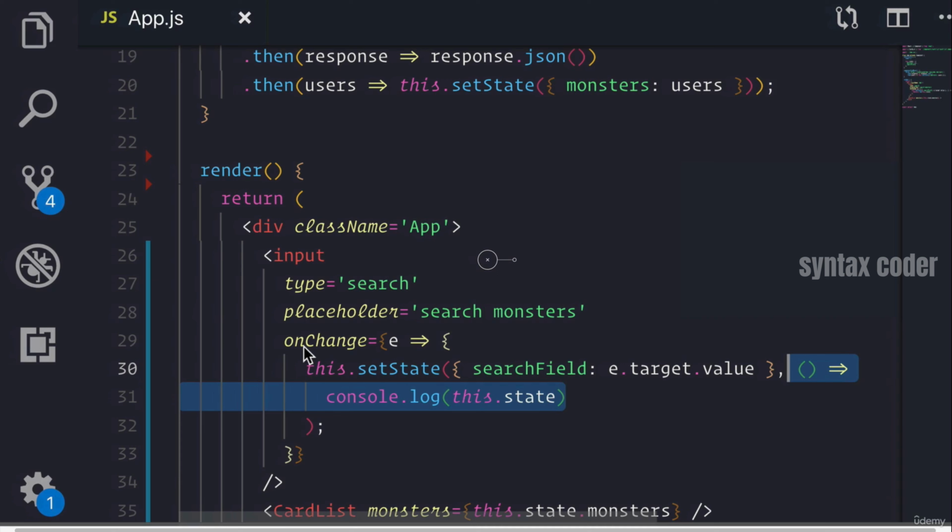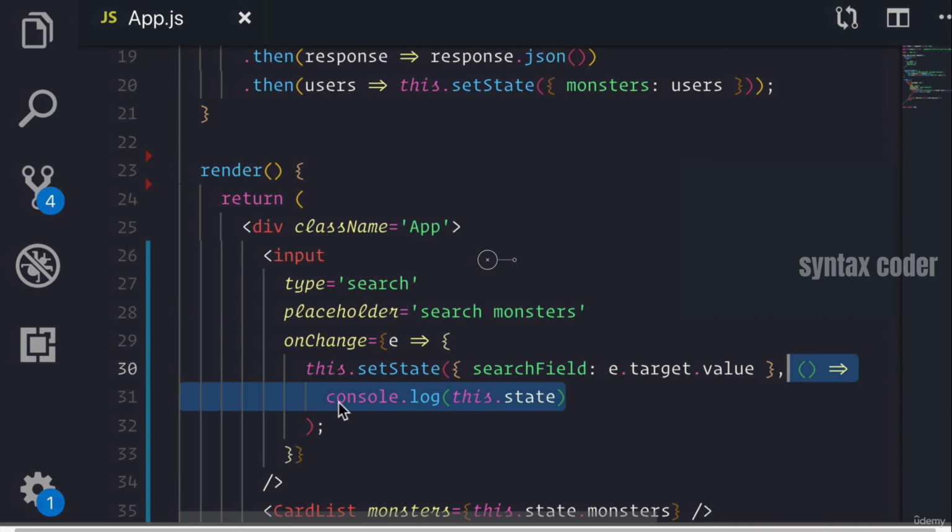And this is an important distinction here because you would never run setState in render because, well, that's going to create some errors. You can actually try it out for yourself, trying to call setState in render. Because every time you call setState, it re-renders. And every time you re-render, it's going to call setState. It's just going to create a loop. So what we're doing here is we're actually defining a function, not running it, just letting them know, hey, on change, I want this to happen. And React internally with this synthetic event is going to say, hey, anytime on change happens, it's going to be an event, just run this function.